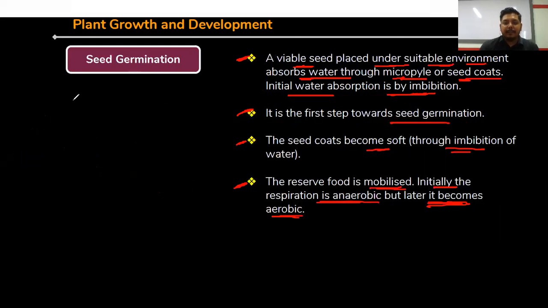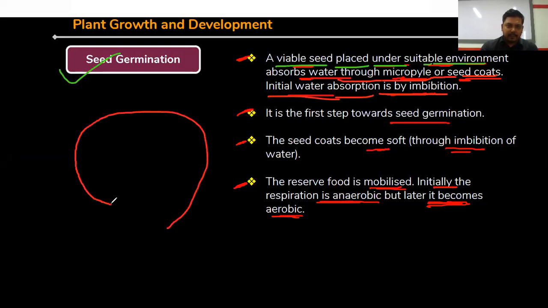Now, seed germination, right? A viable seed placed under a suitable environment absorbs water through the micropyle of the seed coat. Initial water absorption is by imbibition. So already you have learned about the ovule, the anatropous ovule, where you have learned such kind of structure.